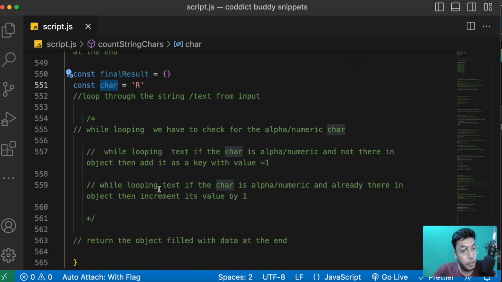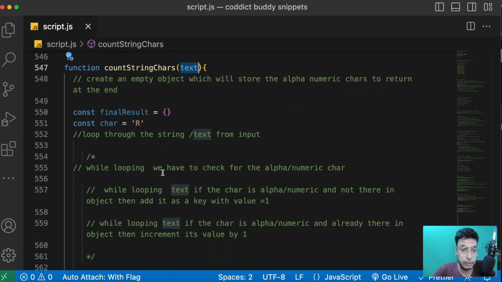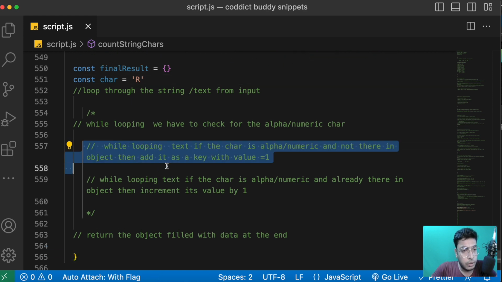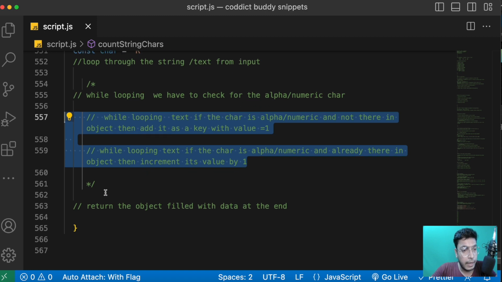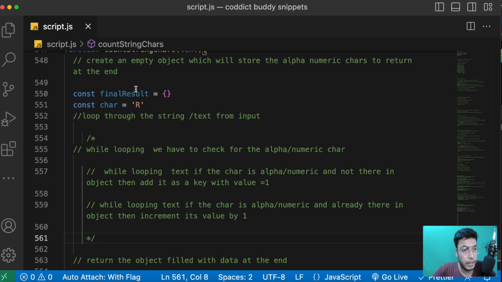And if you are able to do that, then hard code all the variables which are written in the text. Obviously it's not going to get you a job, but this is how you can learn. And in case you're practicing at home only, then it's going to help you a lot. So this way you can follow these steps and solve it. And then at the end you have to return the object which is filled with data.